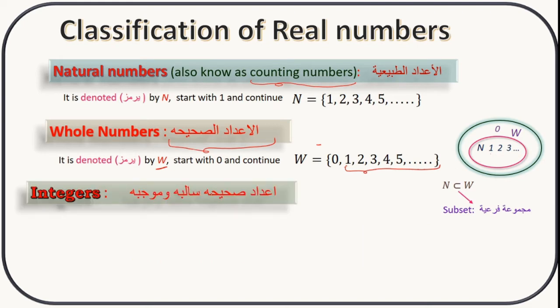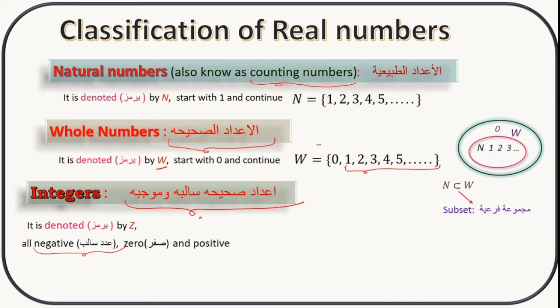Let's move to the next one. Integers. This is the Arabic translation. Integers are denoted by Z. Here in the integers you have all the negative numbers, 0, and all positive numbers. All negative numbers, 0, and positive numbers are the integers.